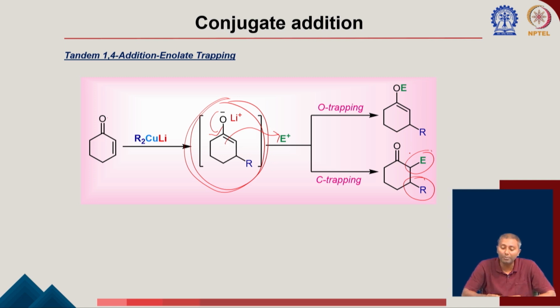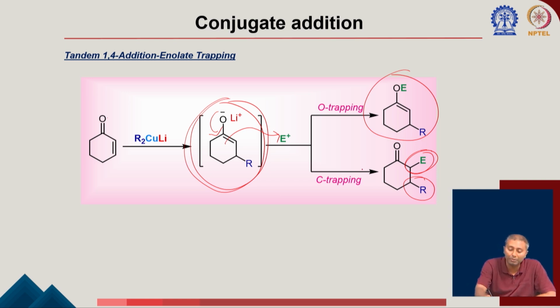Now this trapping could be with a carbon, or it can trap with the oxygen. If you use something like silicon or tin, then that can go to the oxygen. And if you have some sort of alkyl halide, then the hard-soft concept again comes into the picture. This carbon is a softer place, so it can react with a carbon-based electrophile, and then you will see the substitution here.